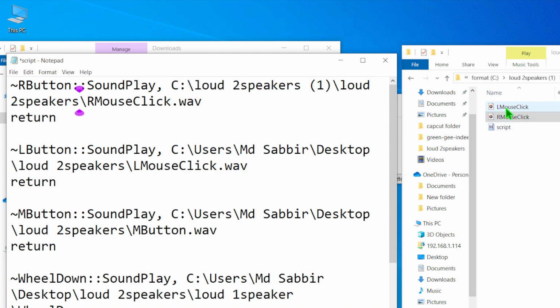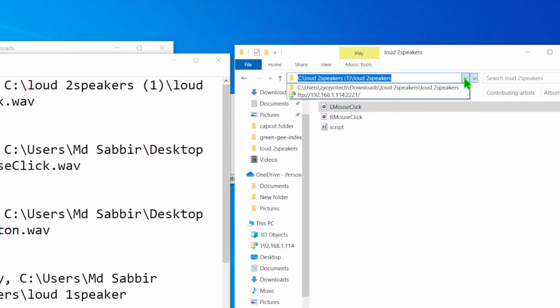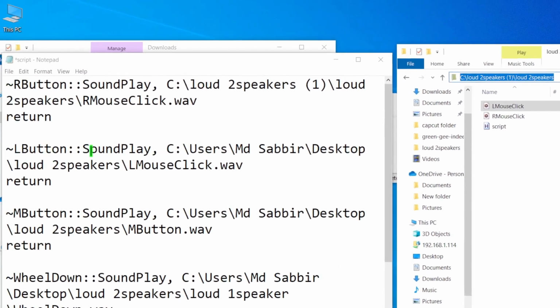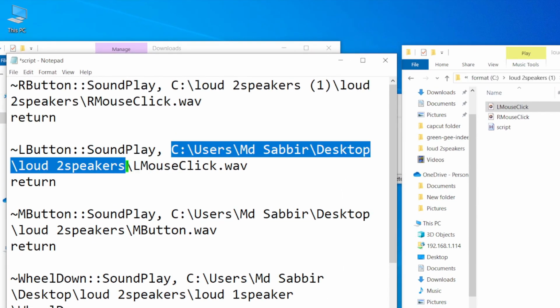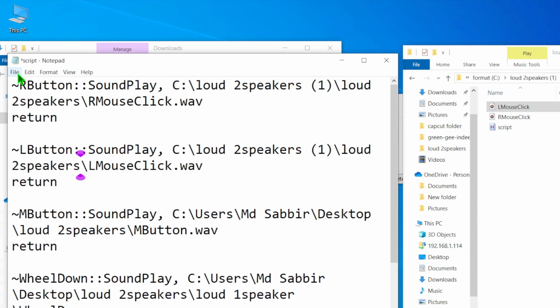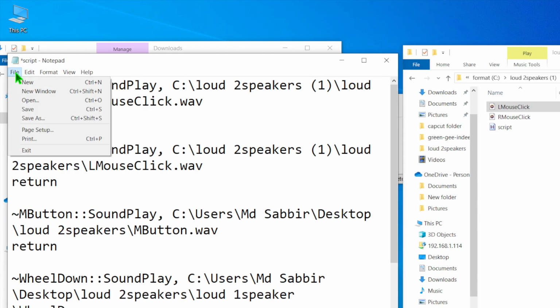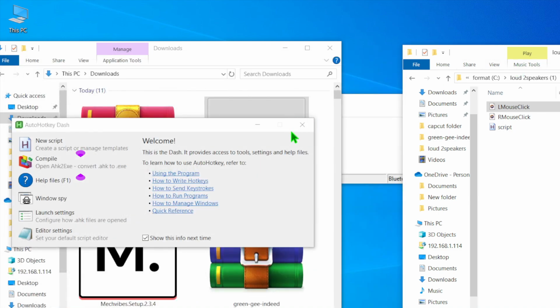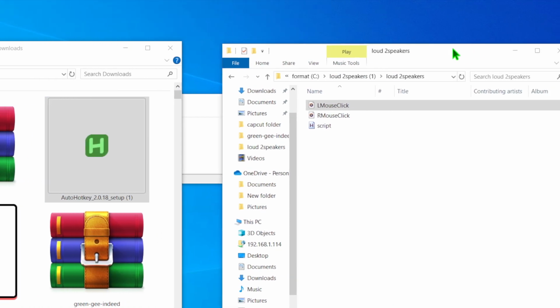Then for the left button, just click on the L mouse click. Then choose the drop down menu, click here, select all and copy. Then from C to here, select and paste. After that, go to file and save. Then close it, and close this also.